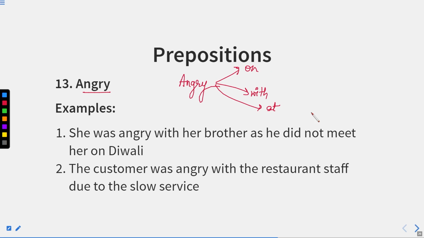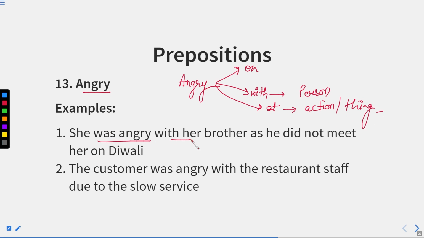Angry with relates to a person. If we are angry with a person, we can use angry with. And if we are angry at a particular thing or action, we use angry at.